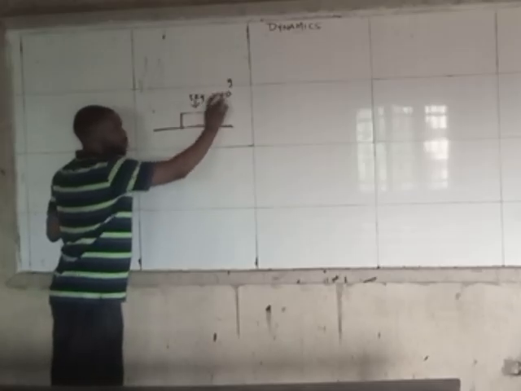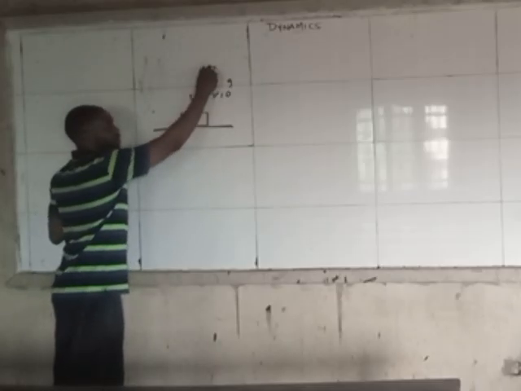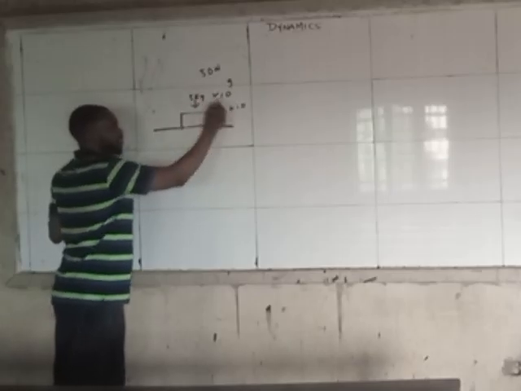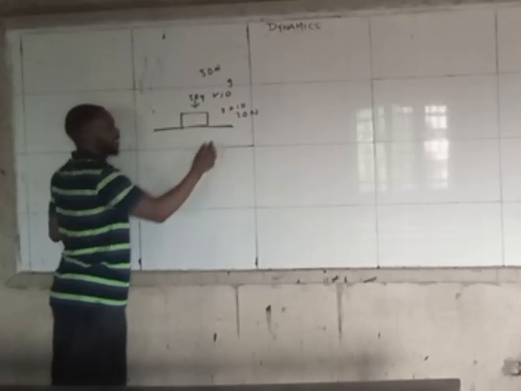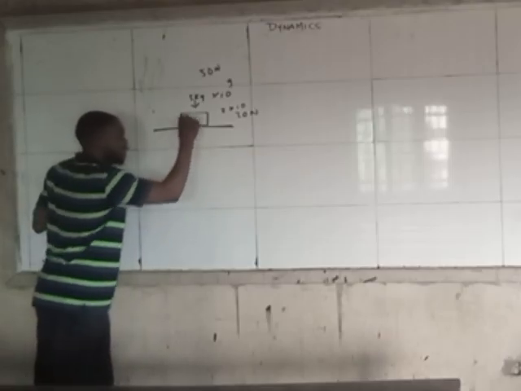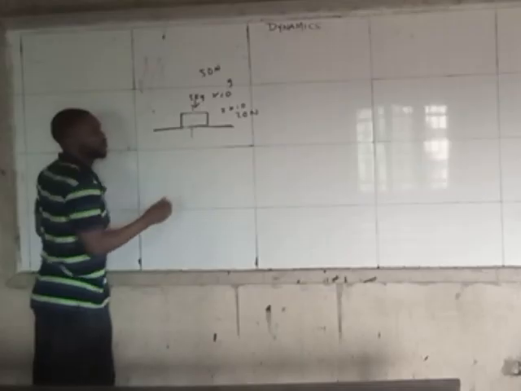So if the weight of this boy is 50 Newton, and the weight of the block is maybe 2 times 10, which is 20 Newton, what will be the normal reaction? What force will the ground be exerting upward as this boy is sitting on this block?